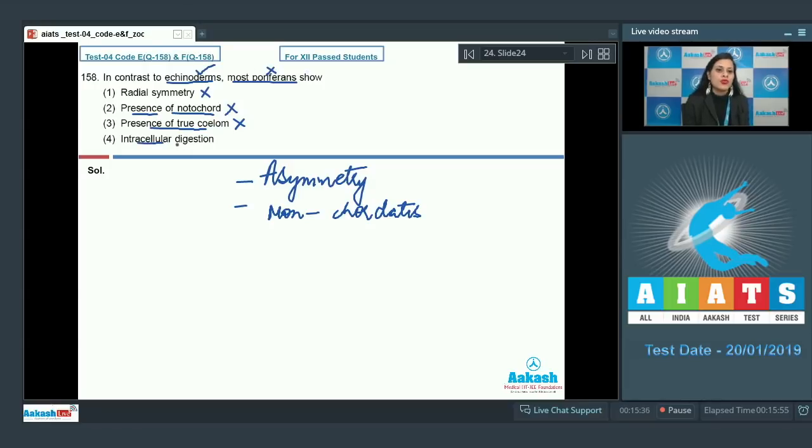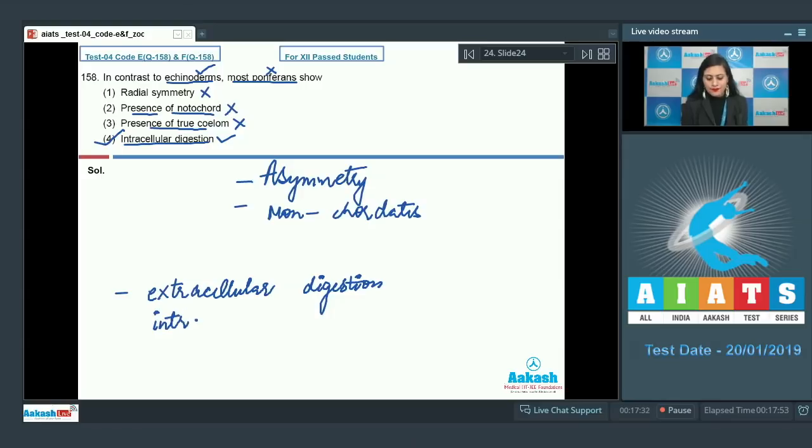The last option is intracellular digestion, and as it is a correct option, so this is a correct answer to our question. Poriferans exhibit intracellular digestion, in which food is digested within the food vacuoles present within the cell, in contrast to echinoderms which exhibit extracellular digestion.